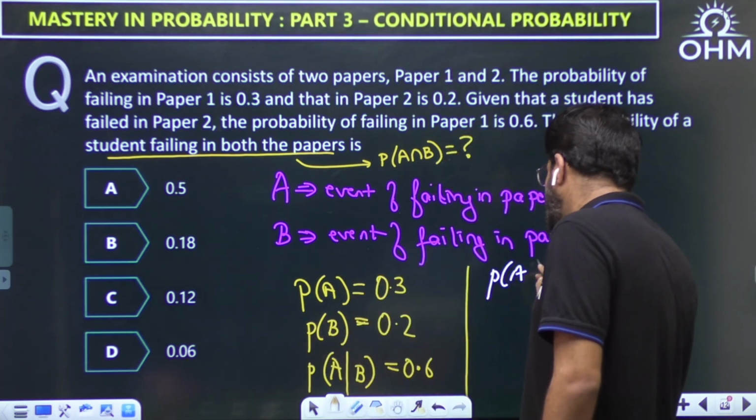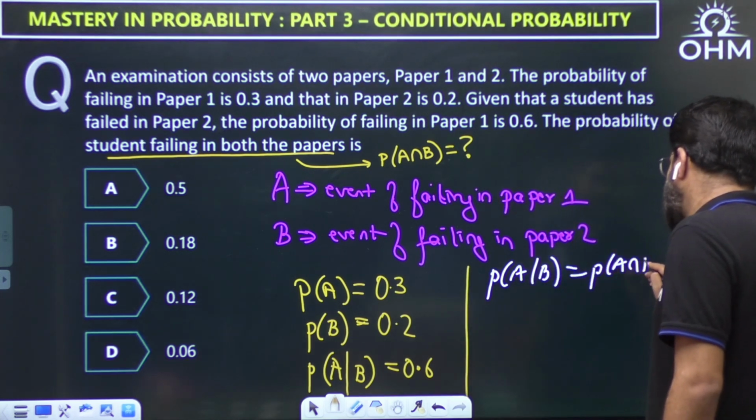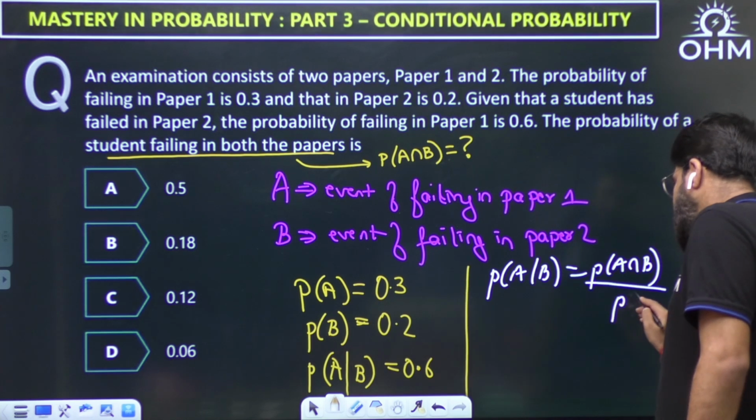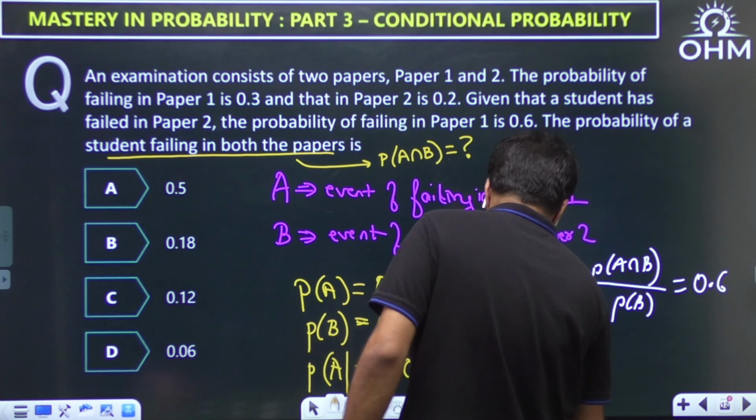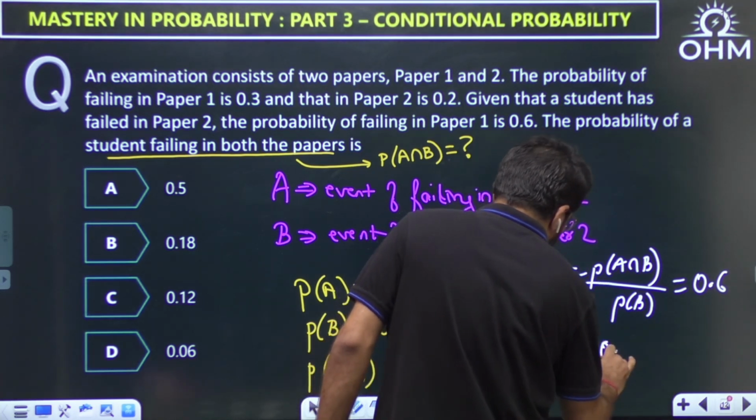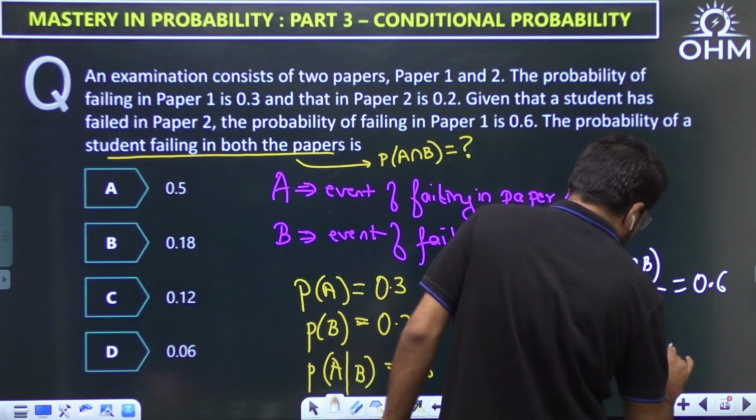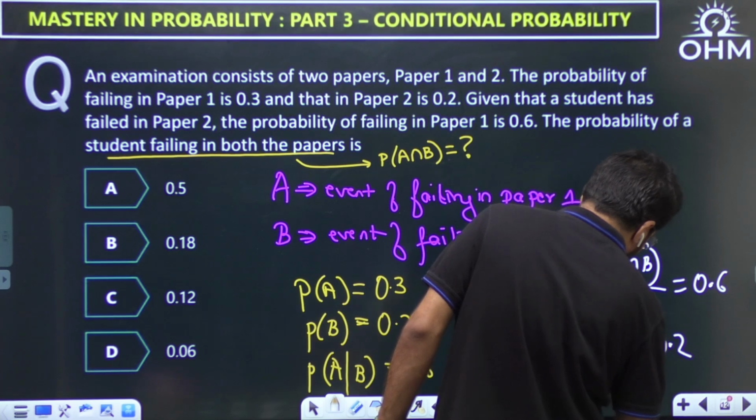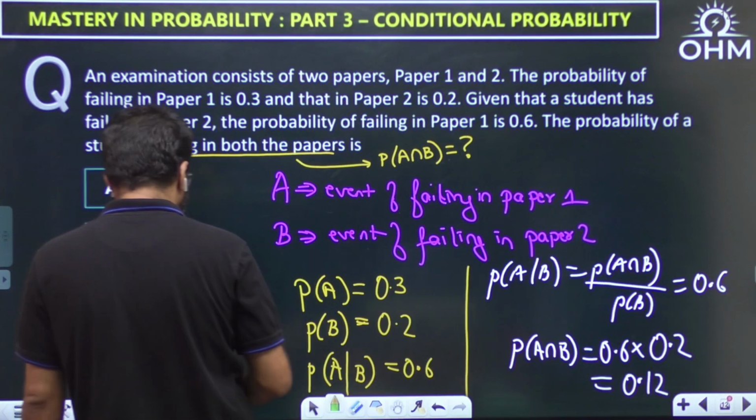They have given P of A given B, and we know that the formula is P of A intersection B upon PB. And this is given as 0.6. So here you get your answer straightforward. P of A intersection B is 0.6 into PB. What is PB? PB is 0.2, and hence answer 0.12. Answer here is 0.12, option number C.